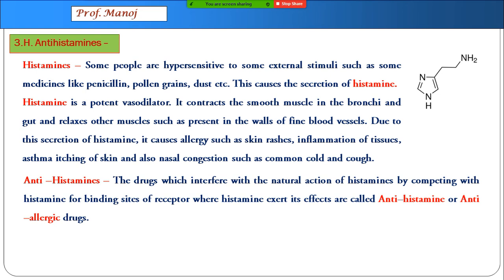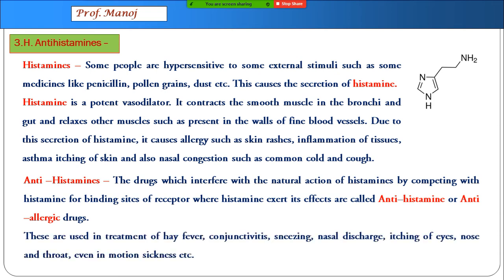Anti-allergic drugs or antihistamines are those drugs which will have an effect over histamine, at the binding site of the receptor where histamine is going to act. Usually these medicines are used in the treatment of hay fever, conjunctivitis, sneezing, nasal congestion or discharge, itching of eyes, nose infection, throat infection, and even sometimes motion sickness. When you are moving in a car for a longer drive, people get vomiting. There also antihistamines are used.